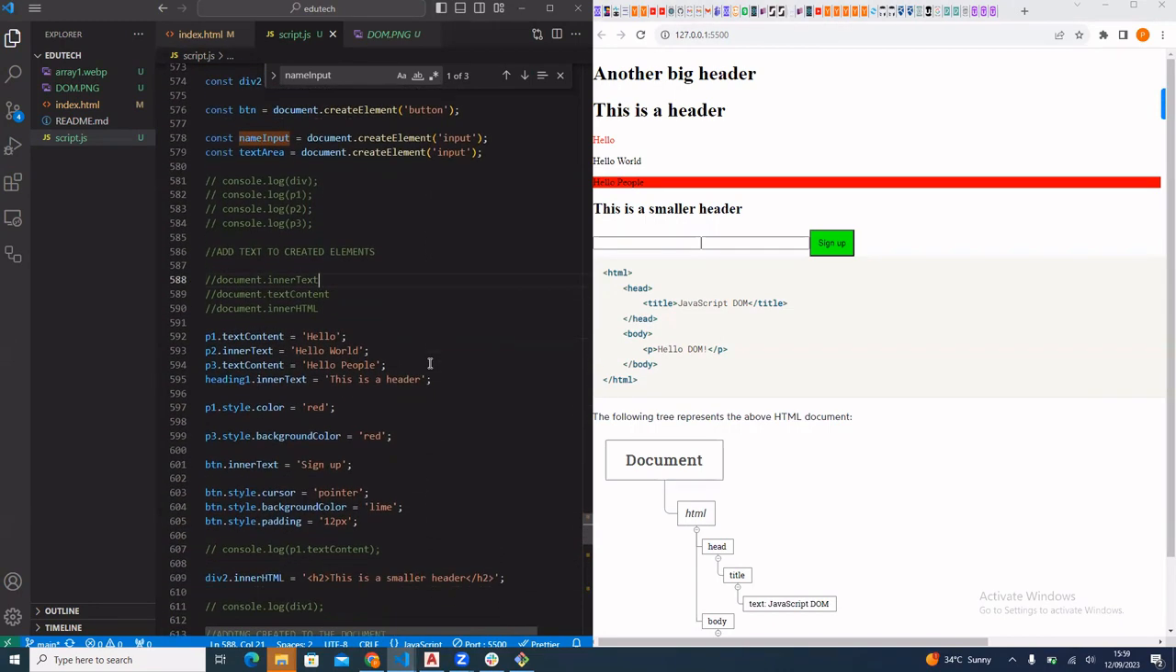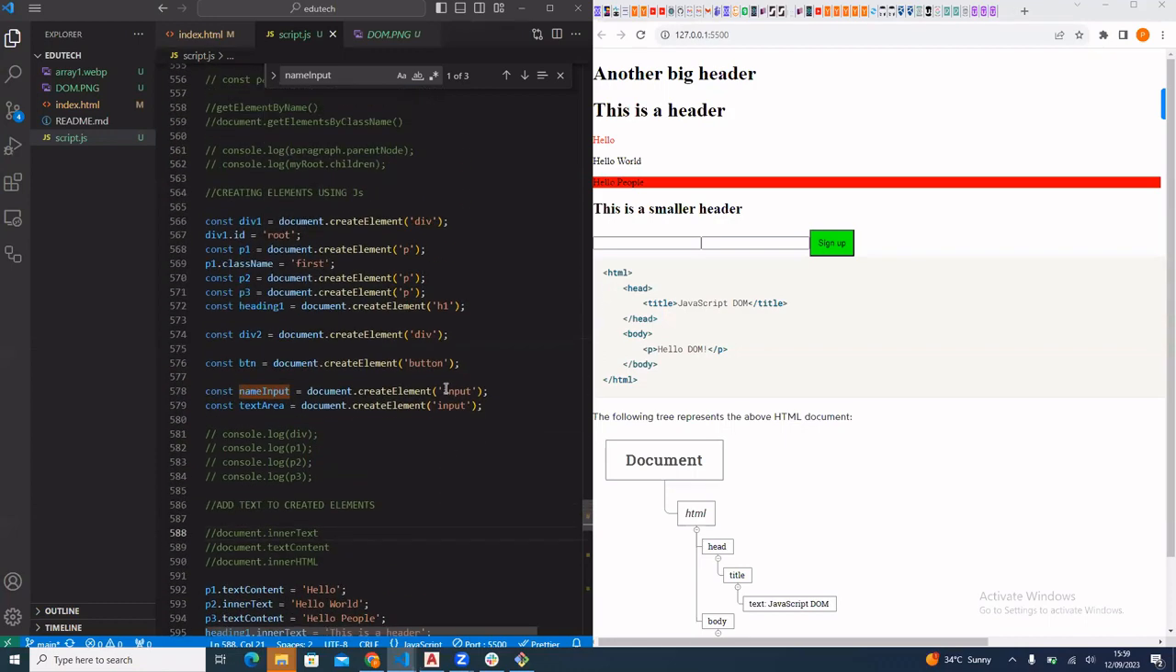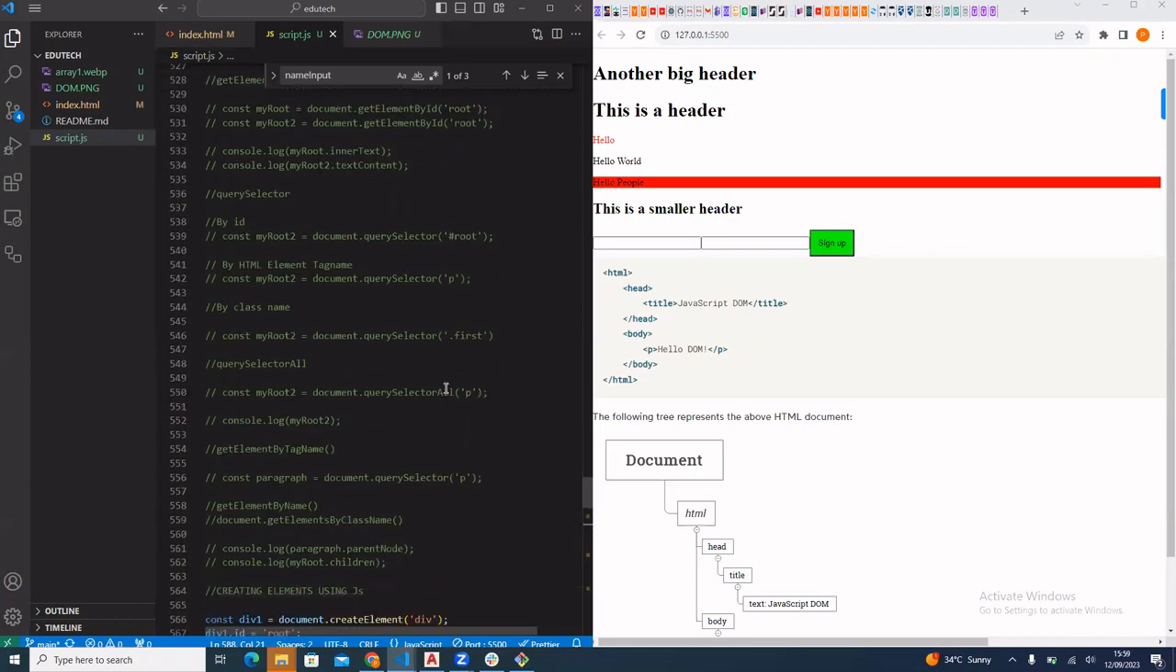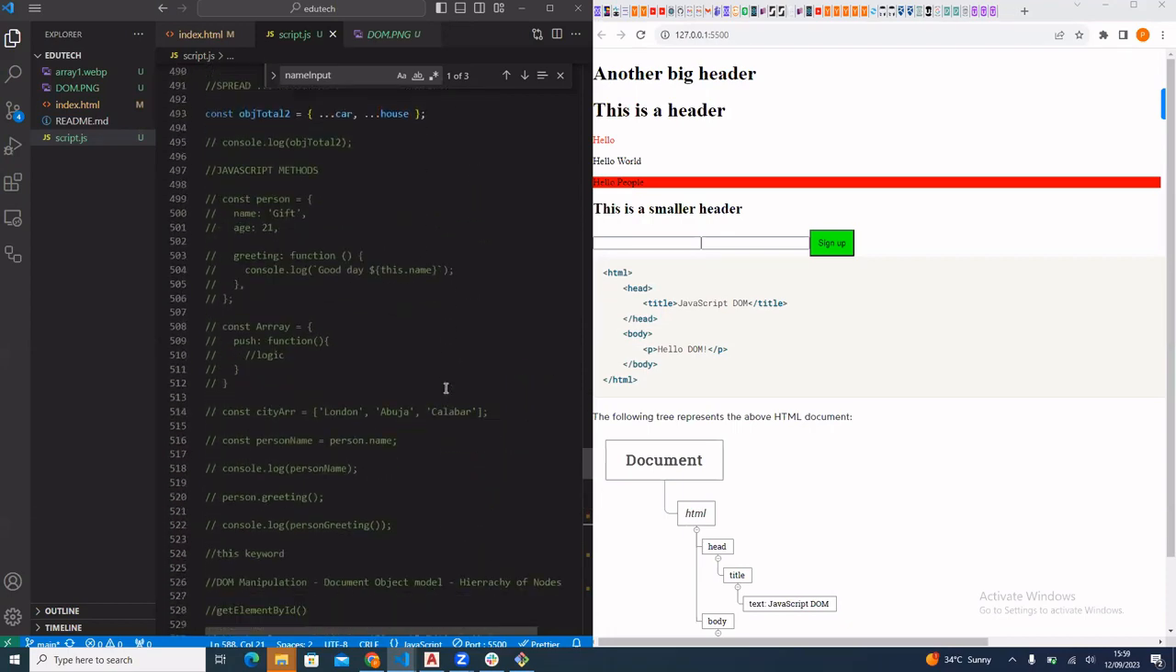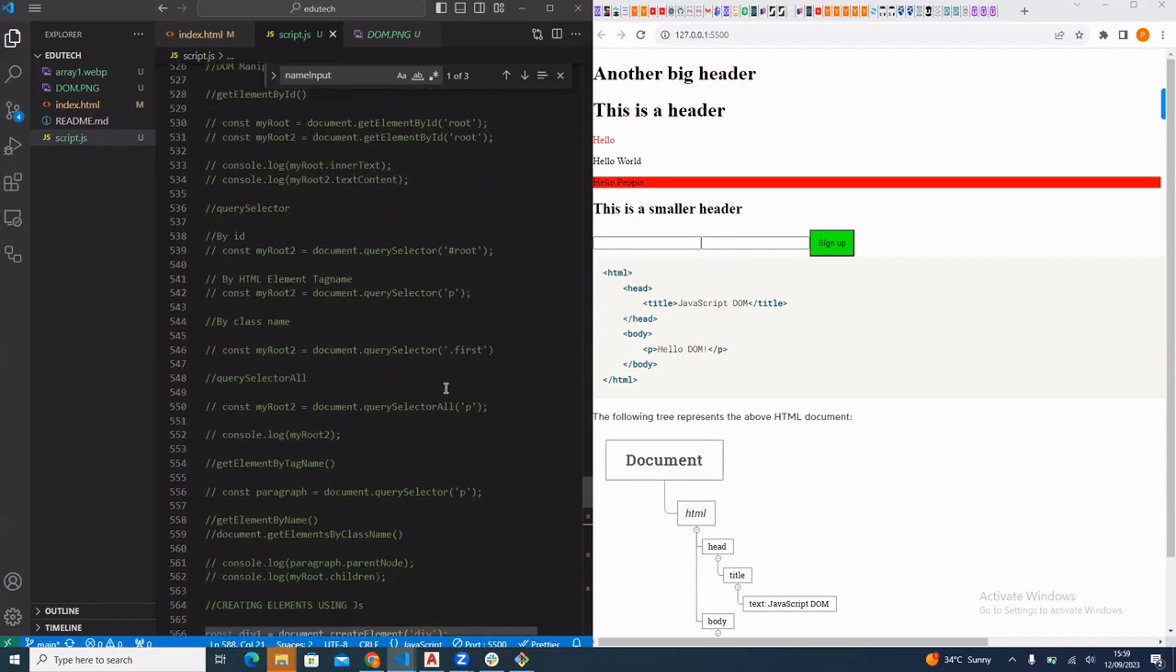But basically, that is just how to create different HTML elements using your JavaScript. So how to create a button, create input elements. You can also create a text area. I'm trying to say text area, I'm not getting the correct name for it. You can also create text area and the likes.